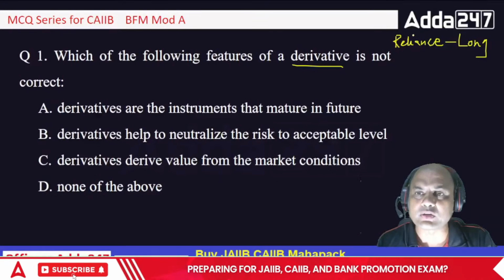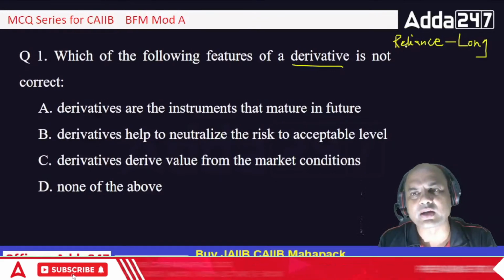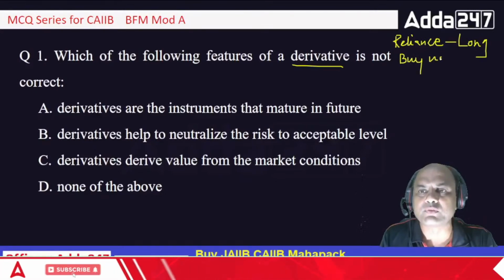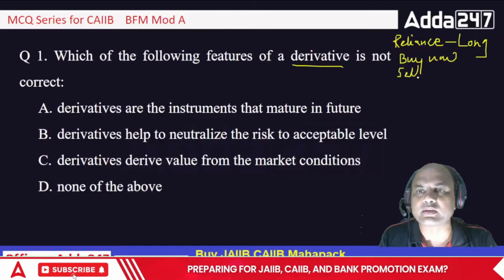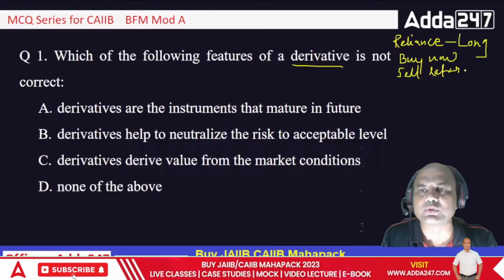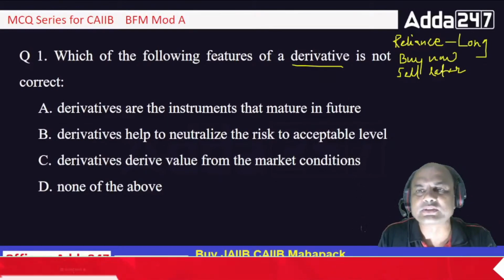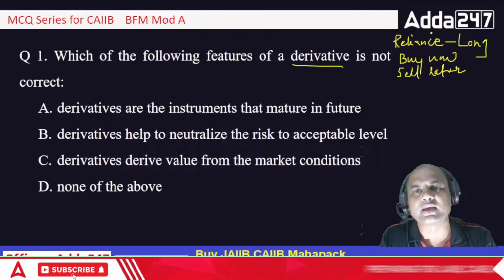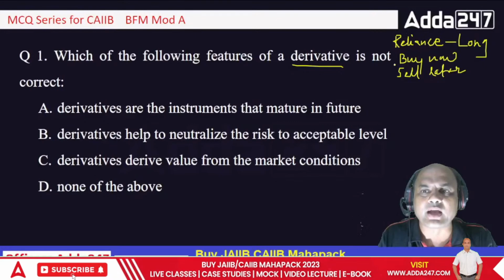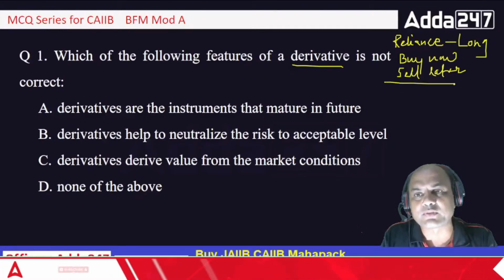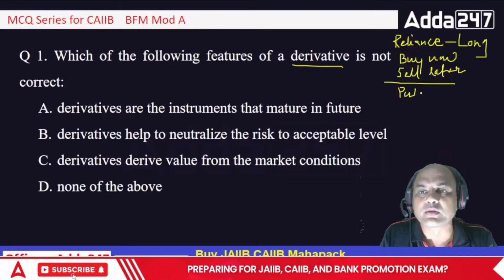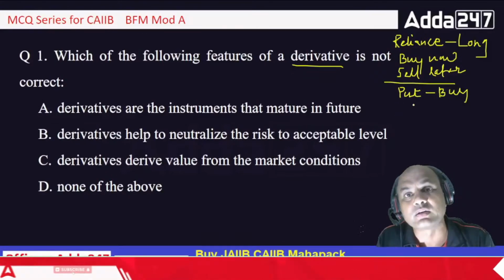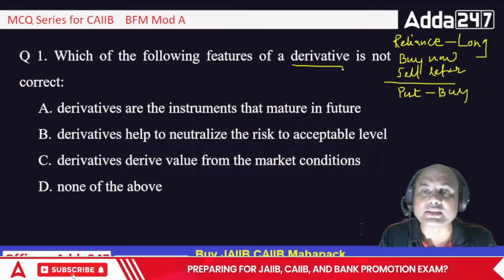If I am long on Reliance, long means buy now and sell later, of course at a higher rate. Nobody is a fool to sell at a lower rate, right? So buy now, sell later. This is the long position. Whenever I am long on any commodity, any stock, any Nifty, any dollar, I must buy the reverse option. That is, I will buy a put option. A put earns when the rate goes down. So that is a derivative basically.